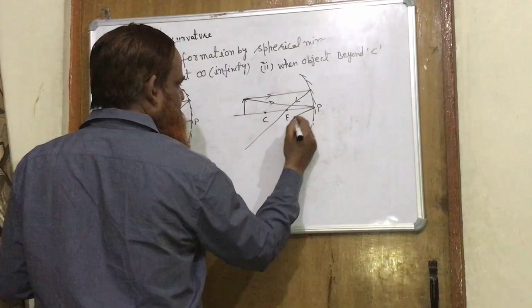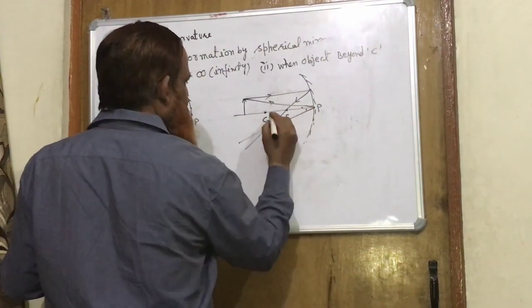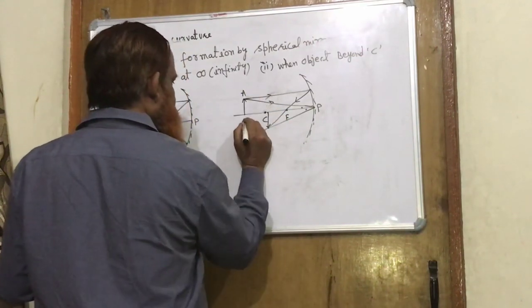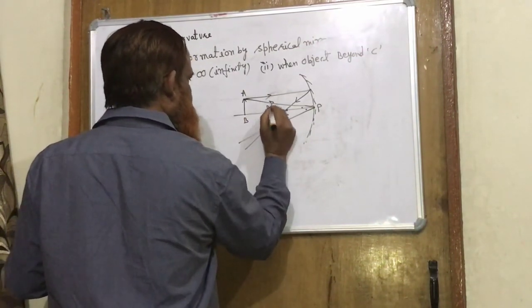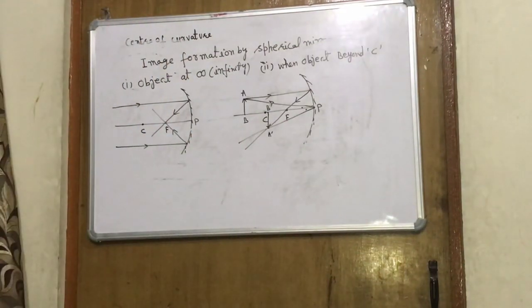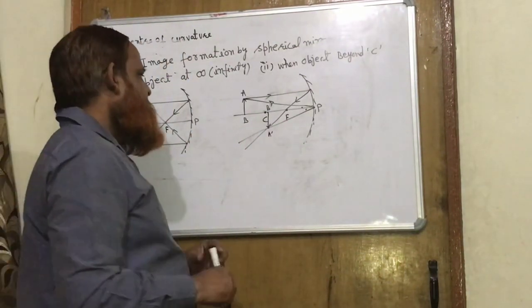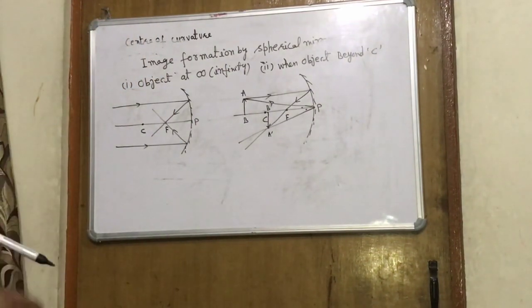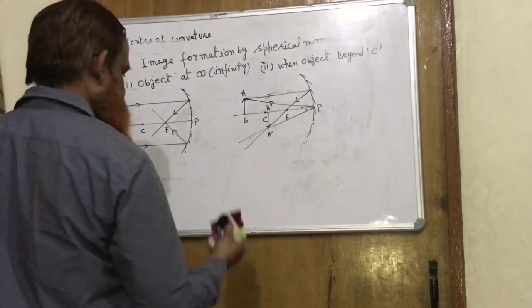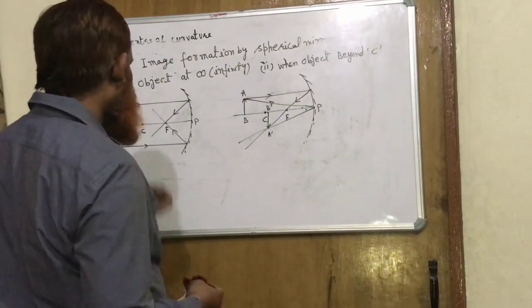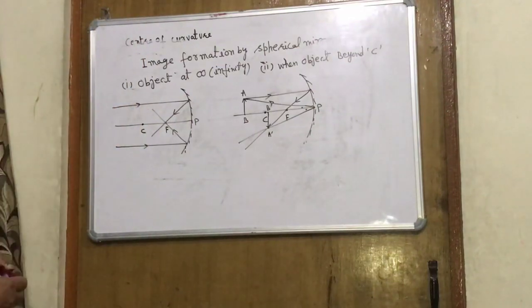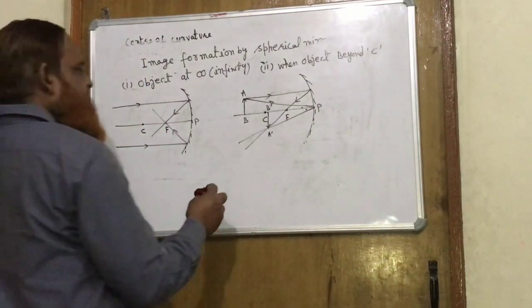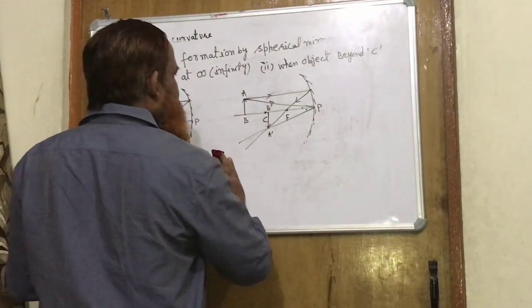After reflection it will make the same angle and they will intersect at a point, so it will be the image. The image is smaller than the object, inverted and real. So as we come towards the mirror, the size of the image is increasing. When the object is at infinity, the size of the image is very small, that is a point, and when we come closer to the mirror, the size of the image will increase, but remain less than the size of the object.